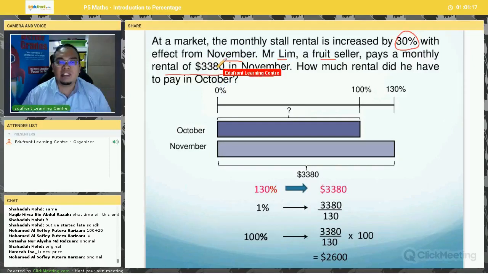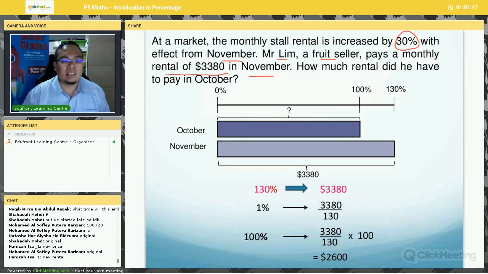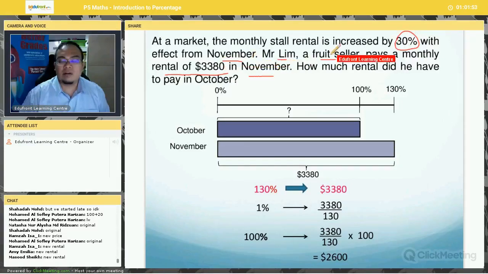Now, this 3,380, is it the original price or is it the new price? Can anyone tell me? This 3,380, is it the new rental or the original rental? Anyone? Hello? Are you all there? Is 3,380 the original rental or the new rental? The new rental. Okay, very good, Hamza. At least you're listening.